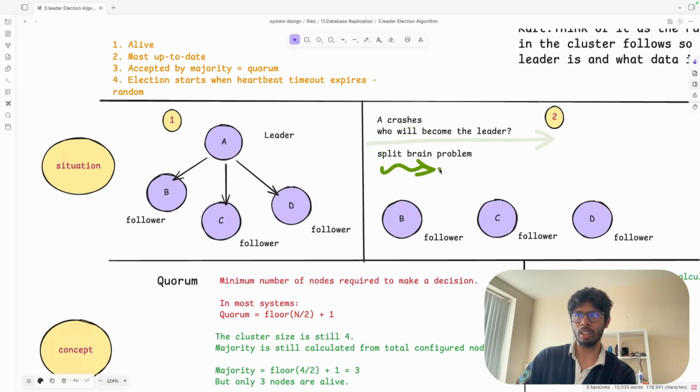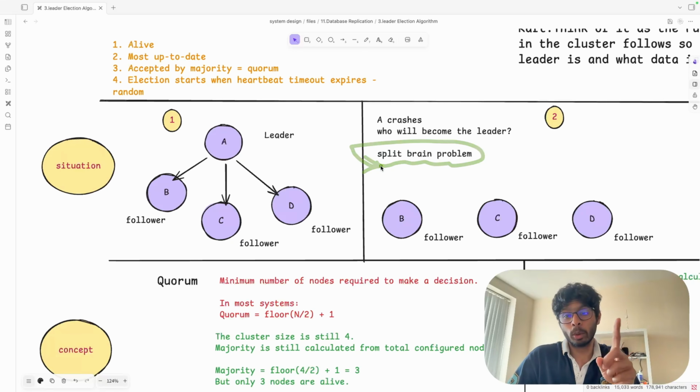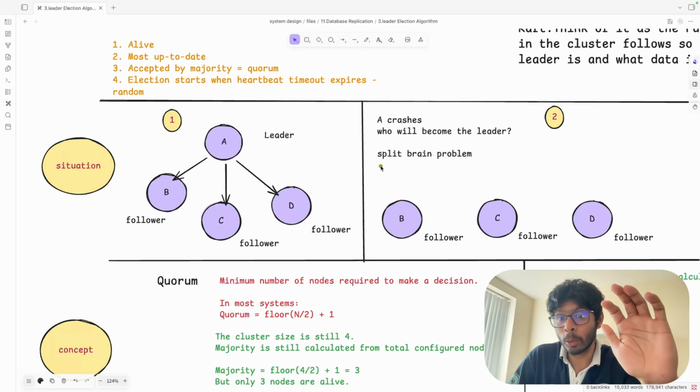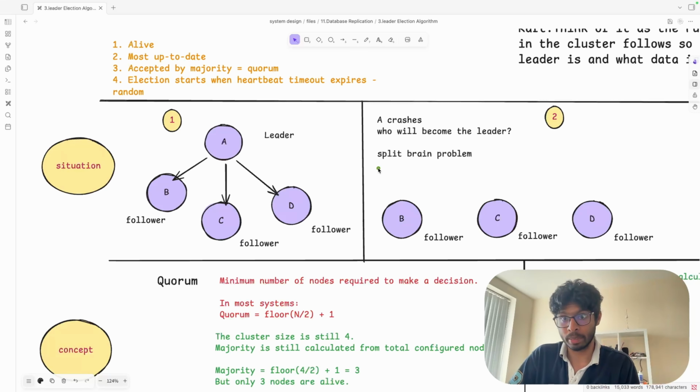This is the confusion. B can also become a leader, C can also become a leader, and D can also become a leader. It causes a split brain problem. Split brain problem is caused only when we don't know who will start the election. For example, C and D both want to start the election at the same time. Then we reach the territory of this split brain problem.